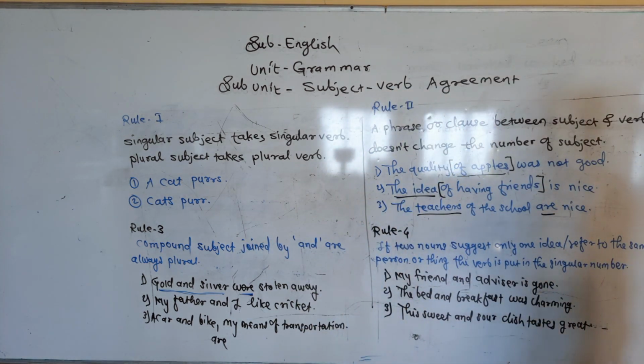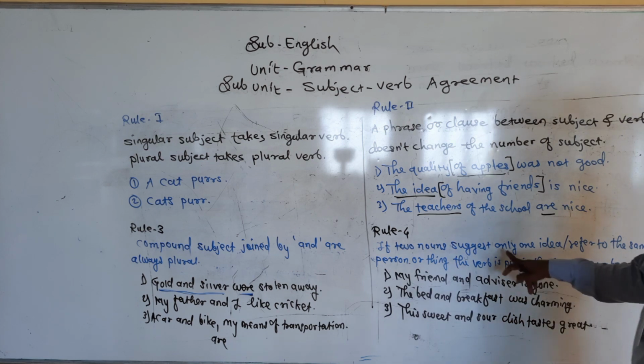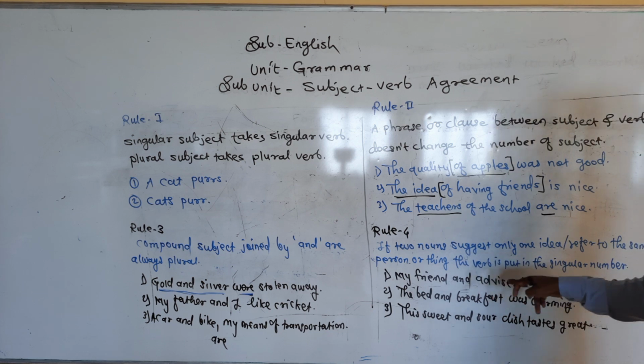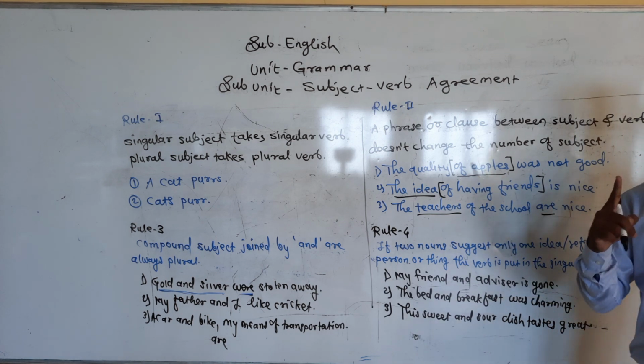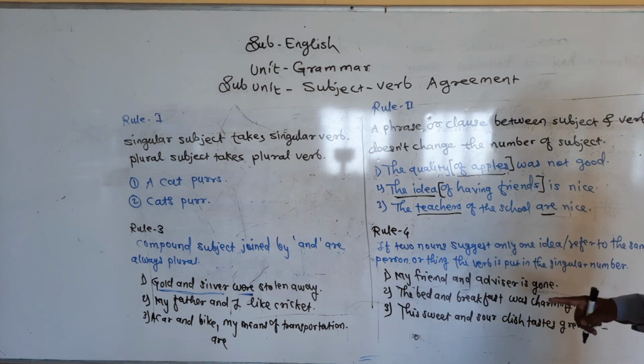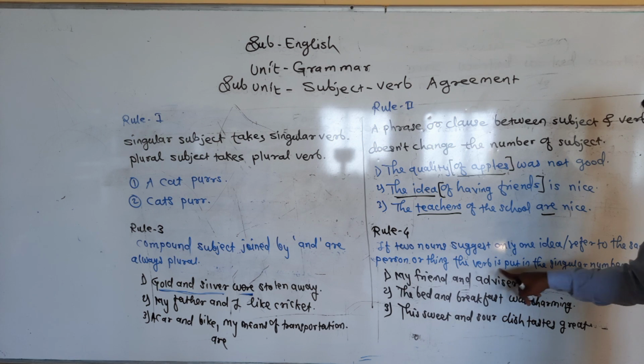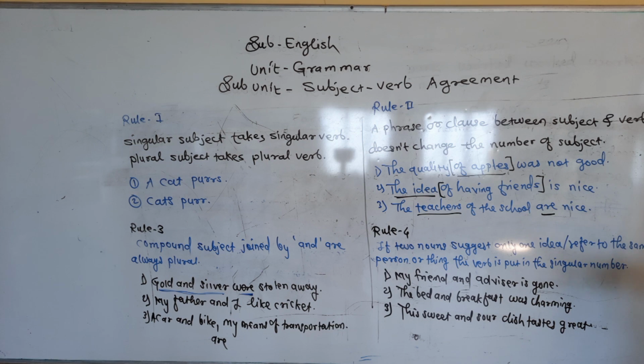Now, the next rule we have to write. If two nouns suggest only one idea or refer to the same person or thing, the verb is put in a singular number. Okay, two nouns are in the sentence, and though they are joined by "and," they are suggesting only one concept, only one thing. That time we are using the singular form of the verb.